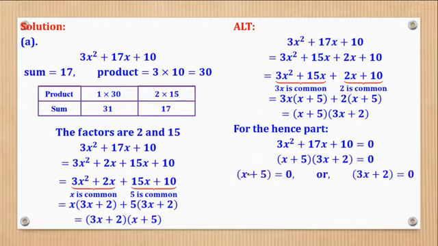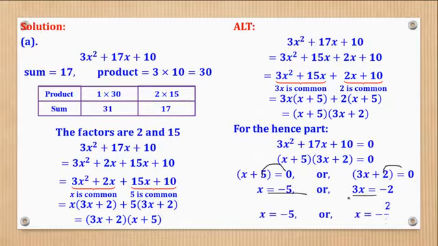Then for this one, it means that bring this 5 this side to come up with x equal to negative 5. Then you bring the 2 this side, we come up with 3x equal to negative 2. Divide both sides by 3 to give you negative 2 over 3. And those are the values they wanted.